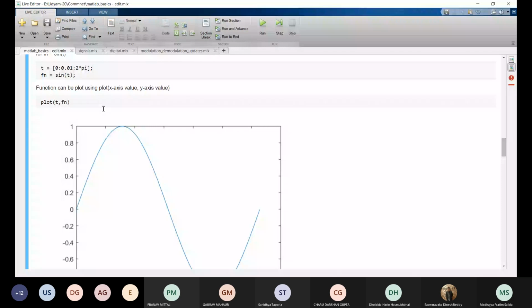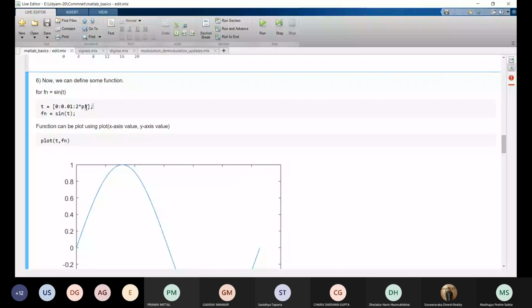This assigns a row vector starting from 0 until 2 pi and having values as 0, then 0.01, then 0.02 till 2 pi, right? We studied this. Okay, so t has values from 0 to 2 pi now.